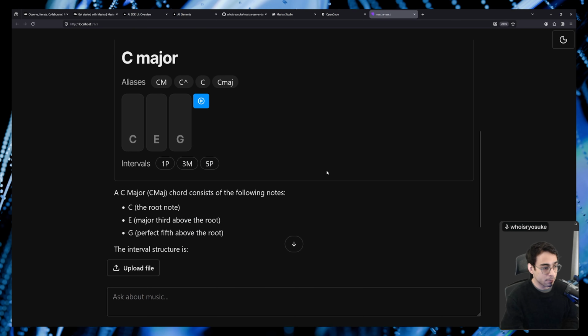There you go. Kind of what I've been hacking on the last couple days, experimenting with the Mastra API, and just seeing the potential of it.